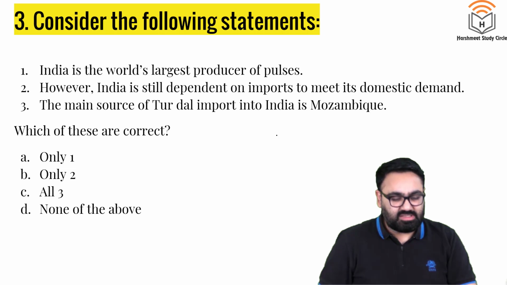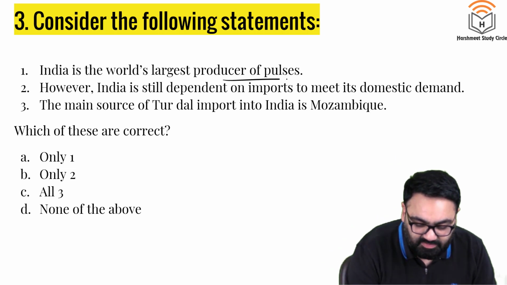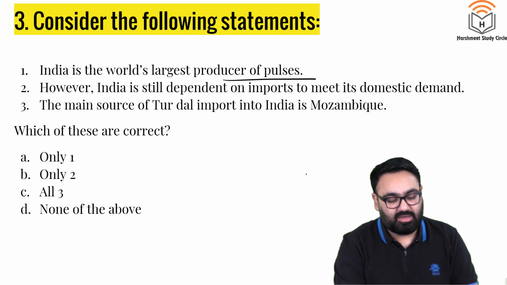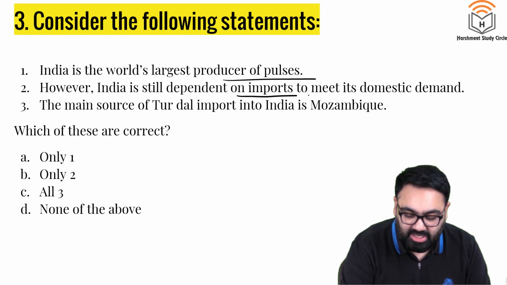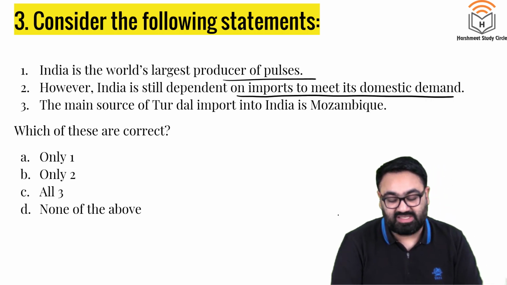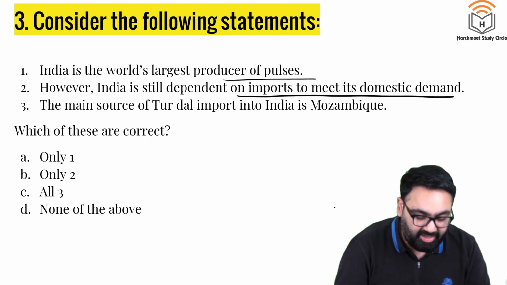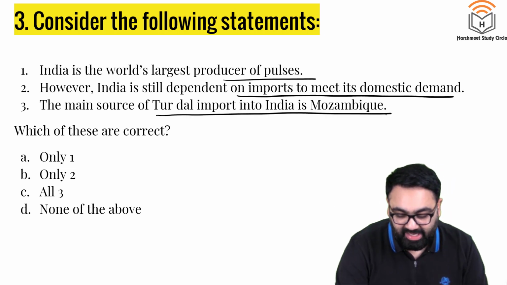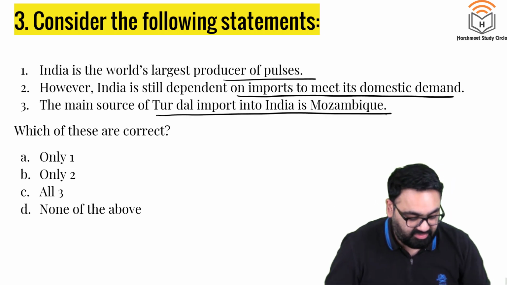Consider the following statements. Number 1. India is the world's largest producer of pulses. Second, however, India is still dependent on import to meet its domestic demand. Third, the main source of tur dal import into India is Mozambique. How many of these are correct?